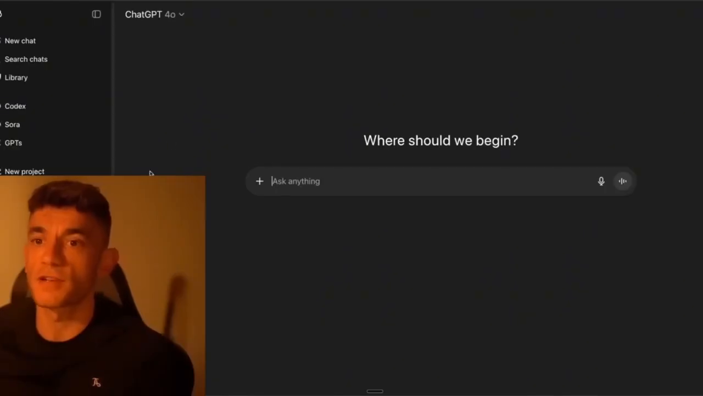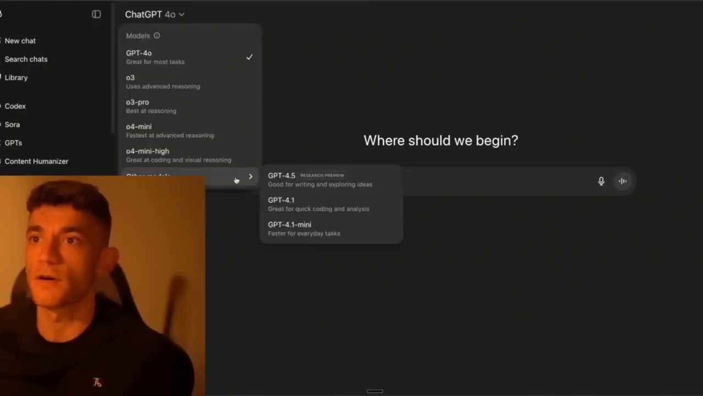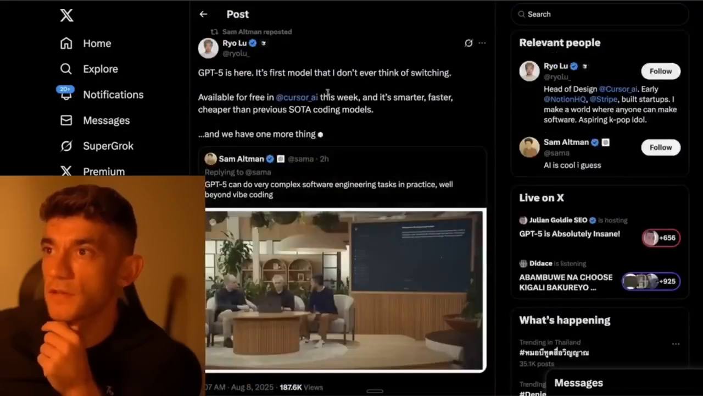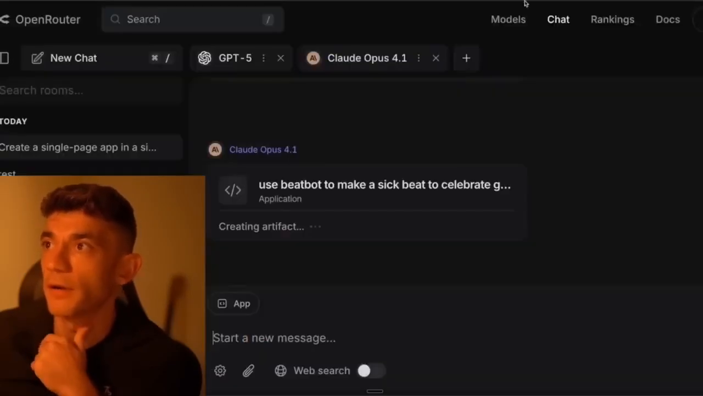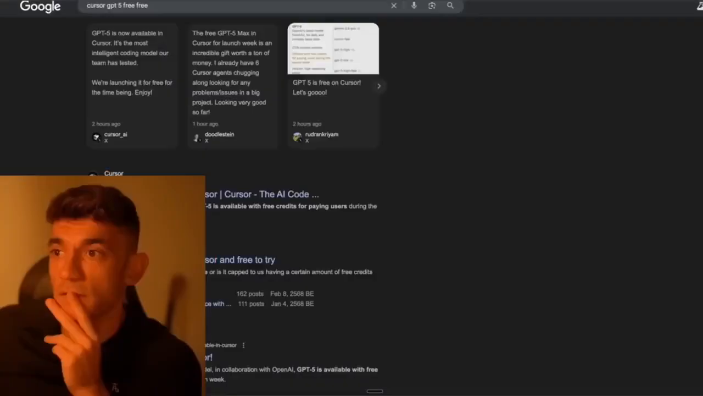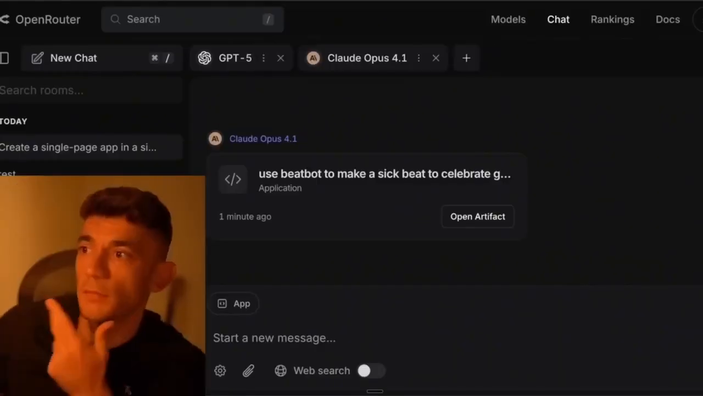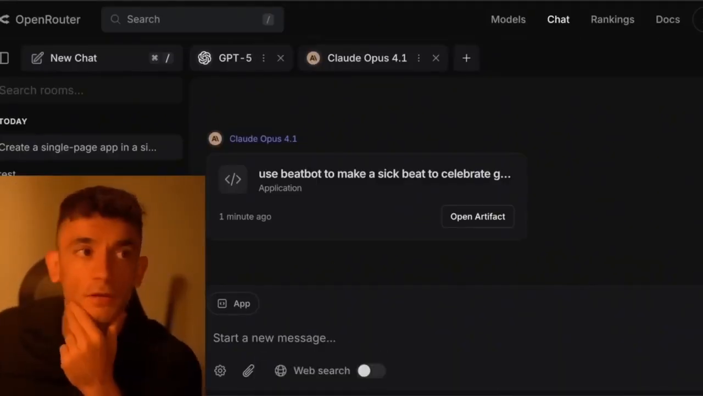I keep refreshing my ChatGPT just to see if we've got it through, but it's not coming through. Might take a while, that. This is interesting. It's actually available for free inside Cursor AI. No way. All right, let's check it out. GPT-5 is available with free credits for paying users during the launch week. All right, we can test that out in a sec. I'm going to sign up to Cursor AI just to show you how it performs.